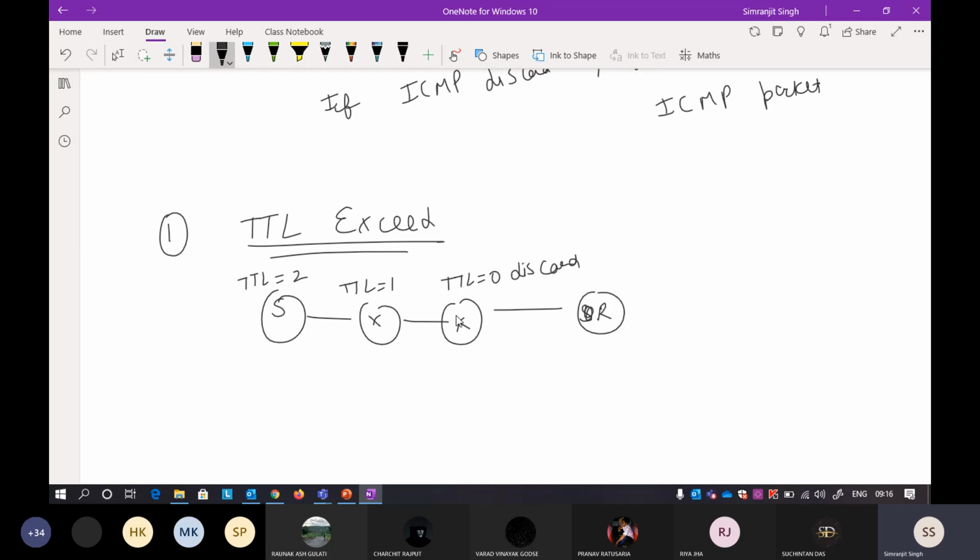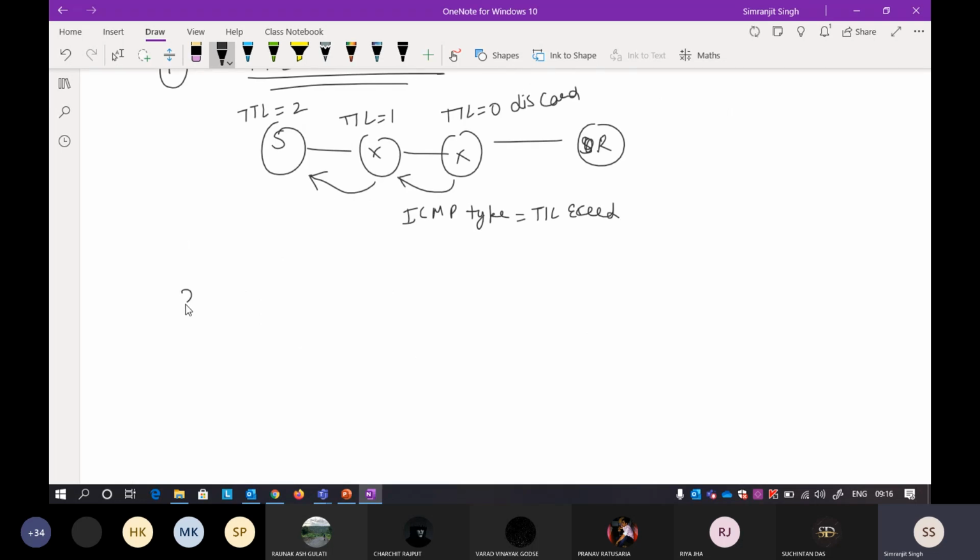Okay. So you have to discard it and send an ICMP packet with the ICMP type TTL exceed. You have to say that TTL was exceeded and it still has not reached the receiver, so that is why I'm sending a message back. Okay. So it's very simple. TTL exceed, everything is in the name.